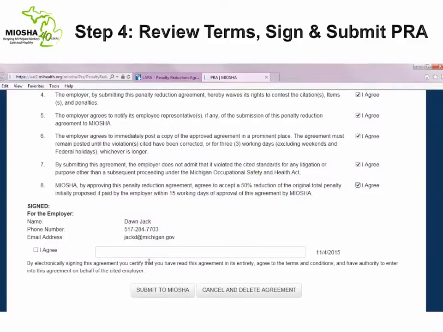By following the steps to electronically sign the agreement, you are acknowledging that you have read the agreement, agree with the terms and conditions, and have authority to execute the agreement on behalf of the cited employer. To affix your electronic signature, check the I agree box under the Signed for Employer section, as well as type your name.